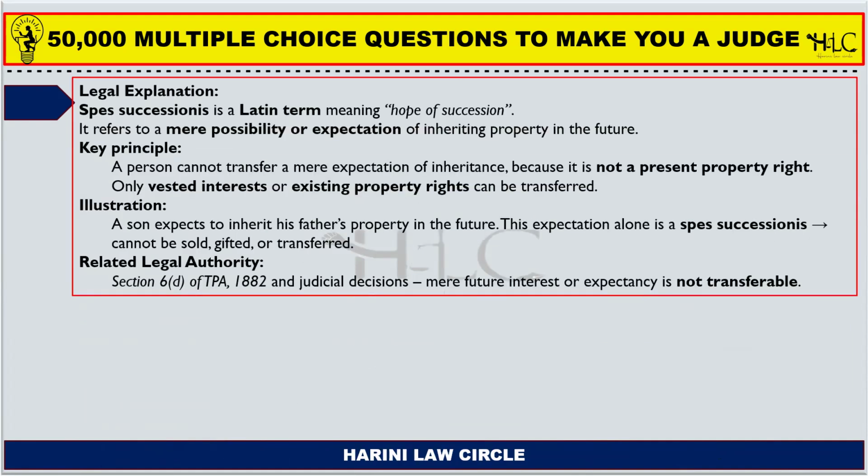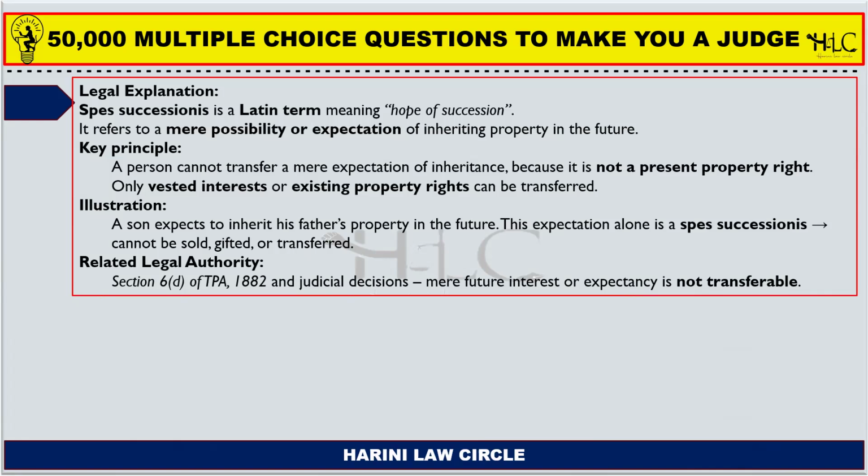So what does the term spes successionis mean in general terms is that it means hope of succession. So the mere possibility or the expectation of inheriting property in the future of the sons of the person who is deceased, right? So a person dies, and obviously there is an expectation from the heirs of that person that the property after him would come upon us.